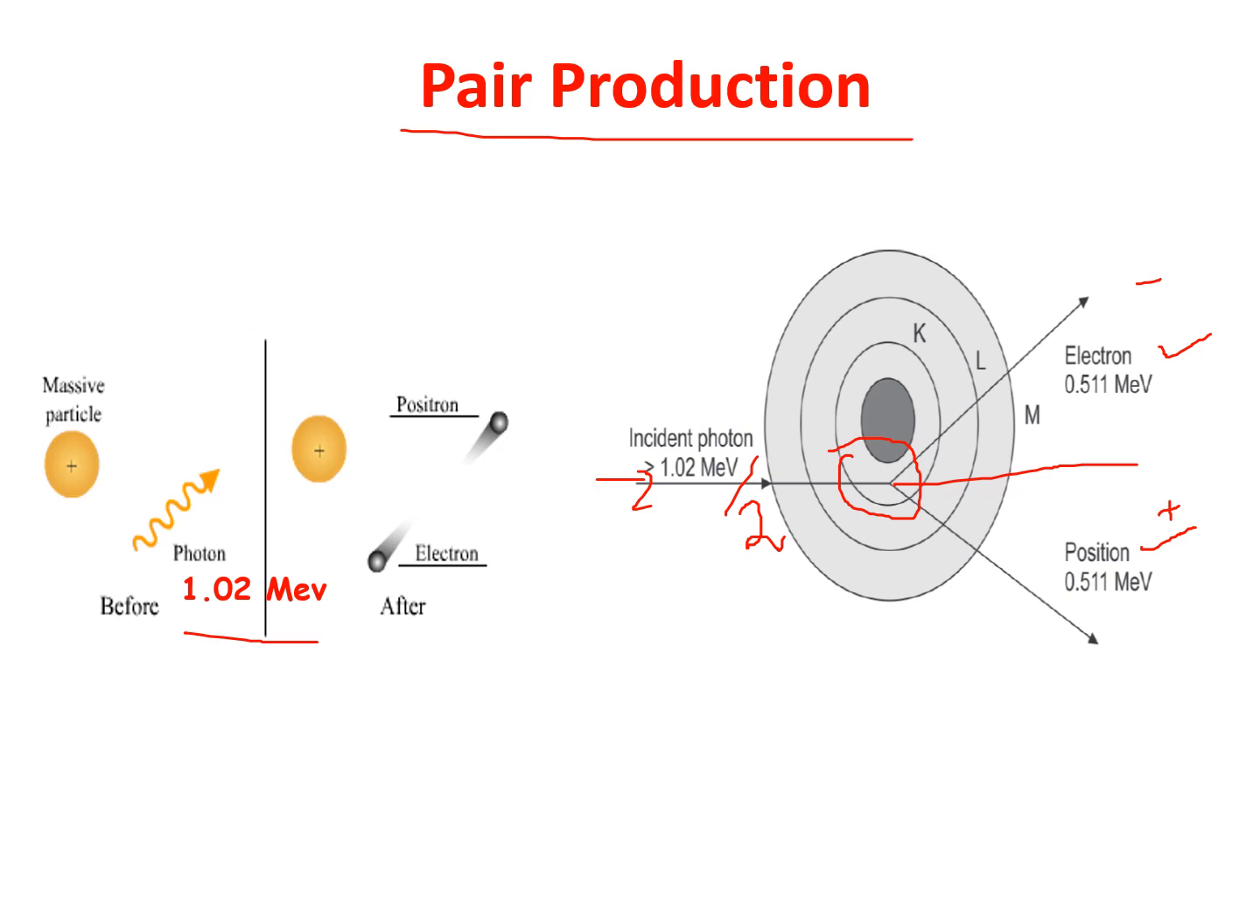When a photon having an energy greater than 1.02 mega electron volt comes very near to the nucleus, the photon energy approaches the nucleus. Later it will disappear and become one positive and one negative charged particle, which is called pair production.